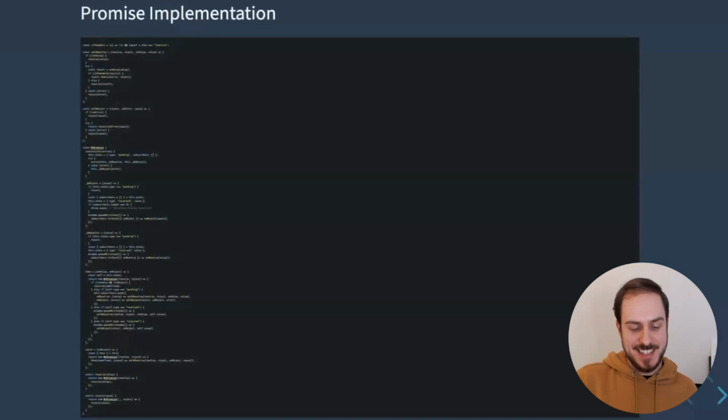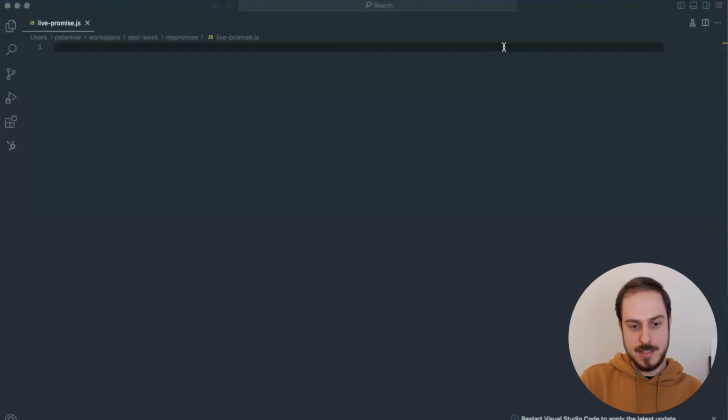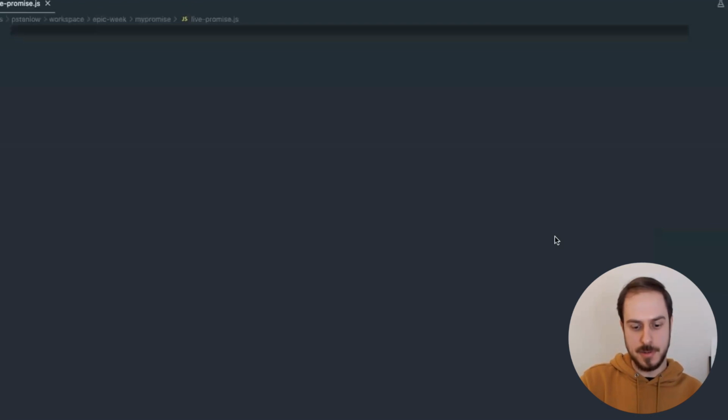So the next thing is I will try to implement an approximation of promise class. From what I know, it is implemented in the browser rather than in JavaScript. So it's only an approximation, but nonetheless, I will try to do this. It is less than about 100 lines of code, so it's not too complicated.